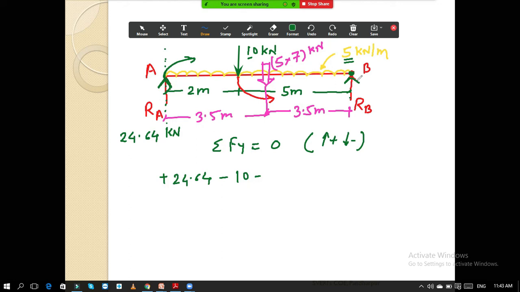Okay, this UDL, convert this UDL into the point load, but don't multiply this with the distance because this is not a moment, we just want a force. So it is minus, how much it is, 5 into 7, which is equal to plus RB. RB is moving upward, we have considered it as a plus. So if you solve this, you will get the answer of RB also. So let me know the answer of RB.